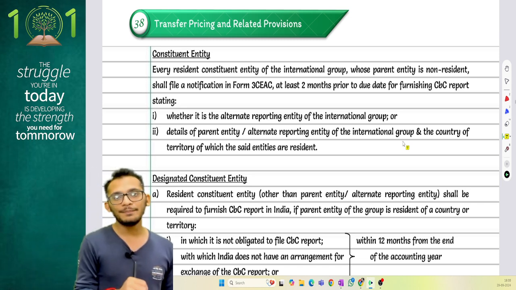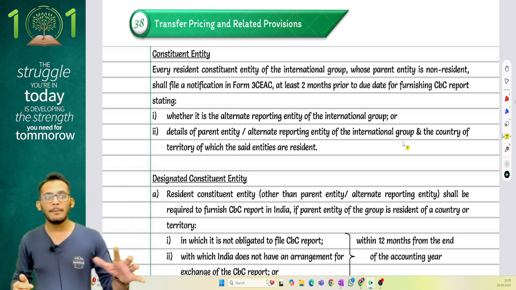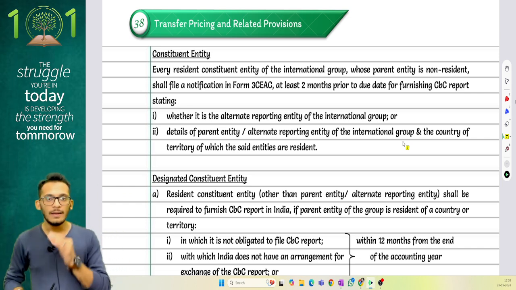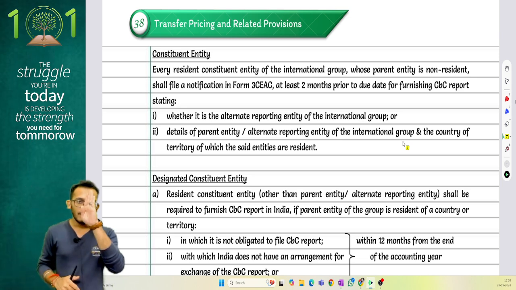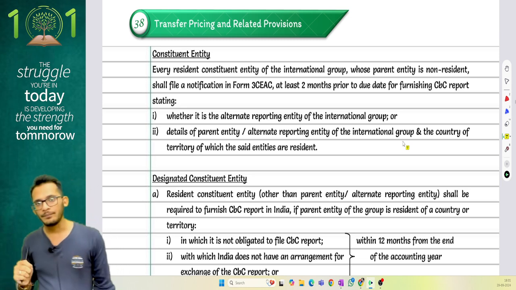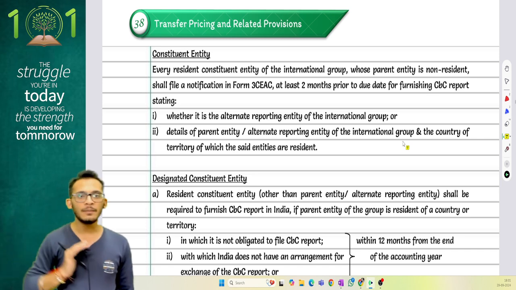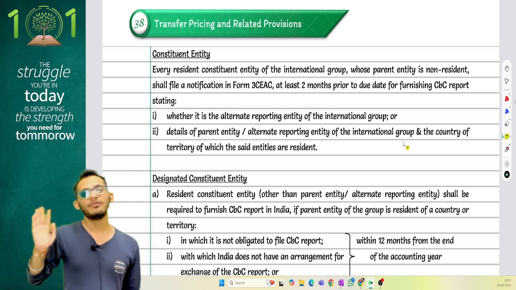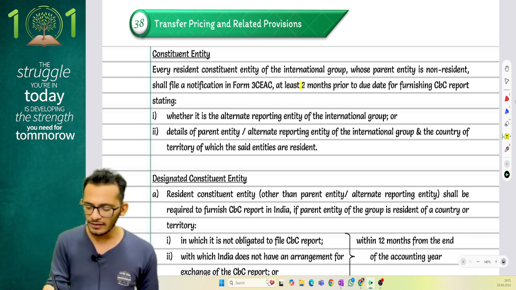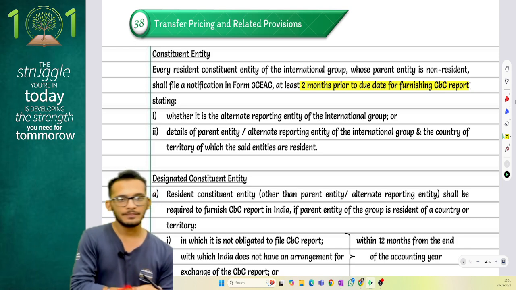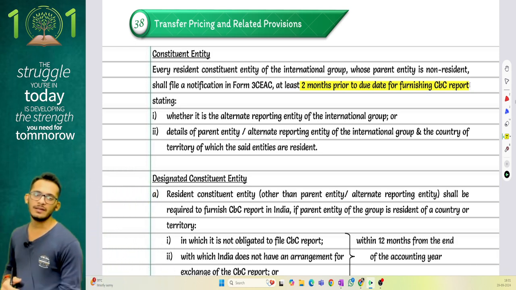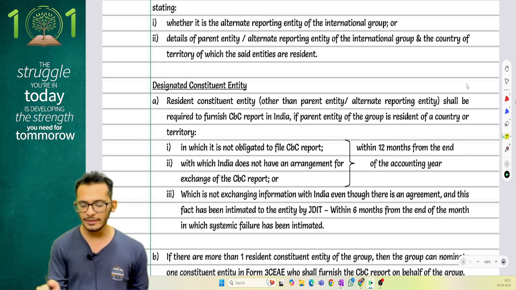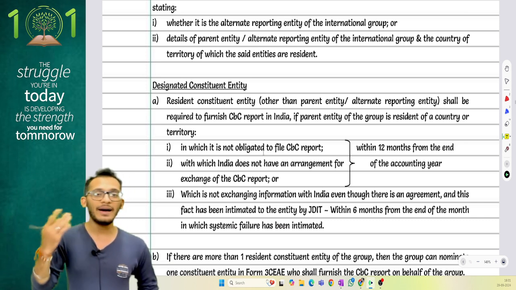Yes. So please understand, people, the difference between master file and CBCR. Master file, everyone has to file in India, even if your parent is going to file. But CBCR will only be filed by one entity, which is the parent company. If the parent company is filing it, other entities will file a CBCR notification, confirming that they will not be liable to file CBCR. Clear?